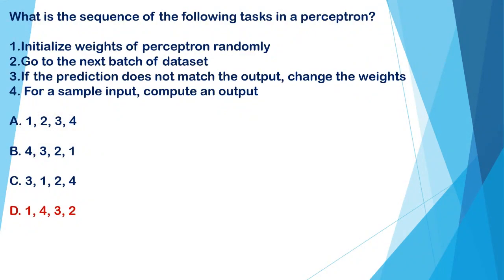What is the sequence of the following tasks in a perceptron? First, initialize weights of perceptron randomly. Number 2, go to the next batch of dataset. Number 3, if the prediction does not match the output, change the weight. Fourth, for a sample input, compute an output. A 1234, B 4321, C 3124, or D 1432. And the exact answer that follows this is D 1432. So the correct option is D 1432.